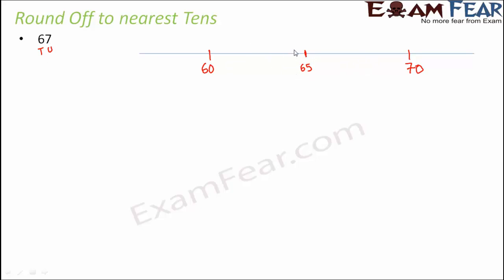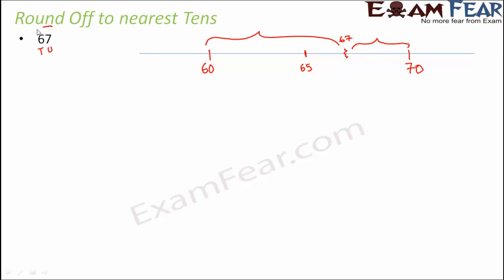So 67 would lie this side or this side. Of course on this side, that means 67 might lie somewhere here. So if you look at it, 67 is far away from 60, but comparatively it is nearer to 70, right?